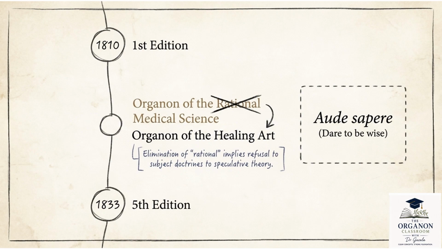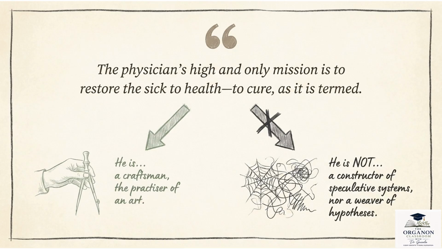Now that we understand why Hahnemann changed the title of his masterpiece and what Odyssey truly means, let's move to the next concept where he begins defining the true purpose of medicine. The physician's high and only mission is to restore the sick to health, to cure as its term. Something very basic that Hahnemann has told over the years, and this has remained constant. This forms the basis of our practice as a fraternity, right, guys?